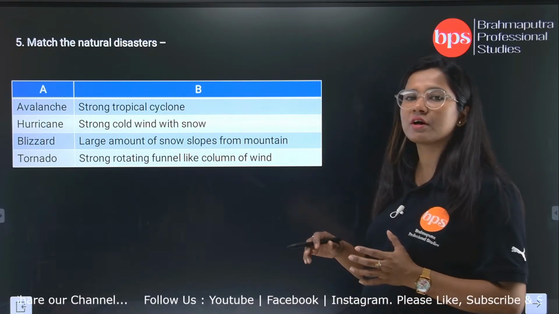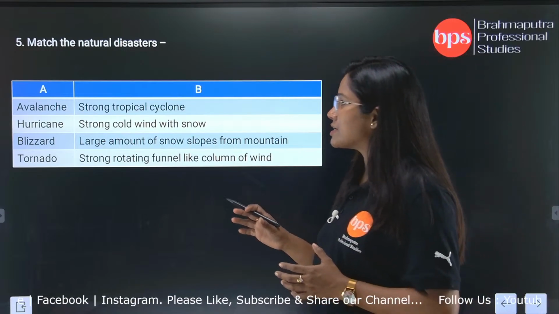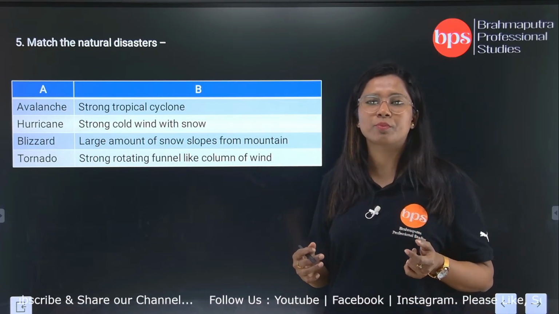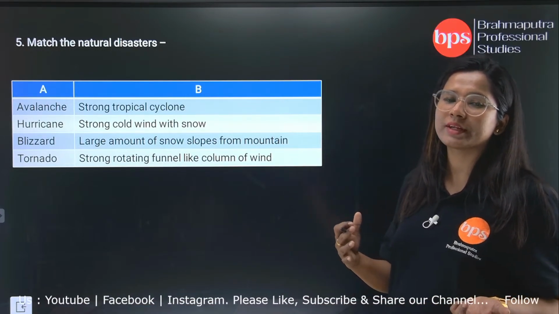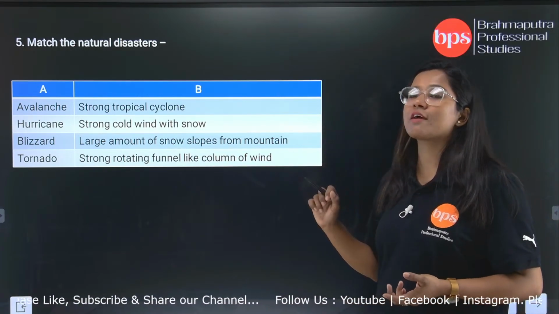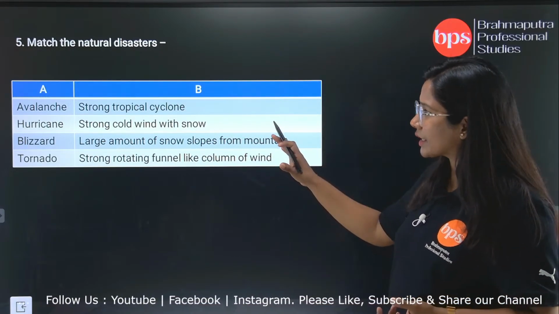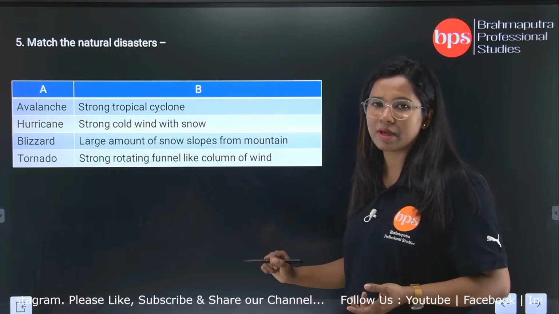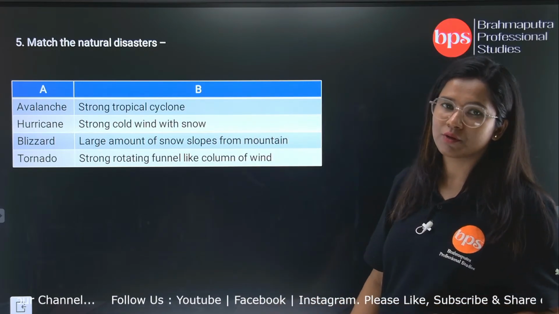Now see, we have heard this kind of disasters. These are natural calamities which are disasters which can happen anytime. Here in this you have not been given options because it is a match the following question. Here you have to match column A with B. Again here in this I have not given the options because it is a match the following thing, and here you have to identify what these words belong to.